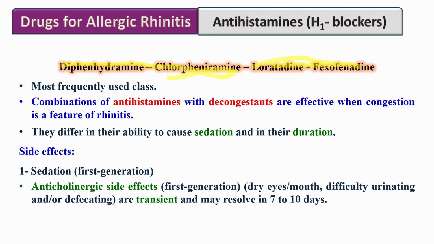First-generation antihistamines, while effective, are often limited by anticholinergic side effects, including dry mouth and eyes, difficulty urinating, and constipation. These effects usually resolve within 7 to 10 days. So second-generation antihistamines are better tolerated and are often preferred for long-term use.